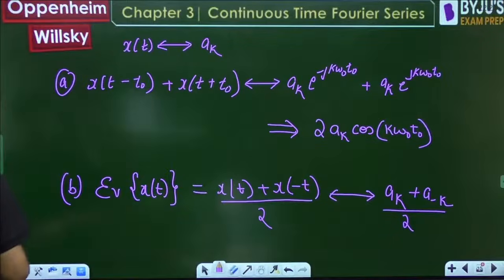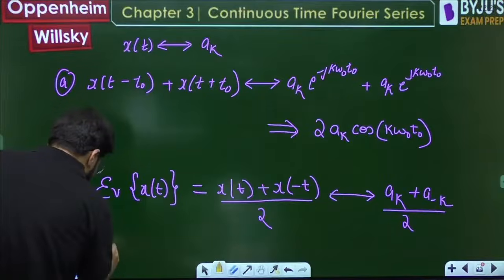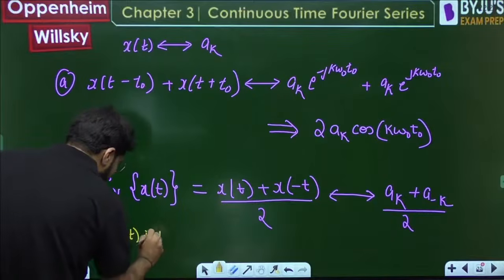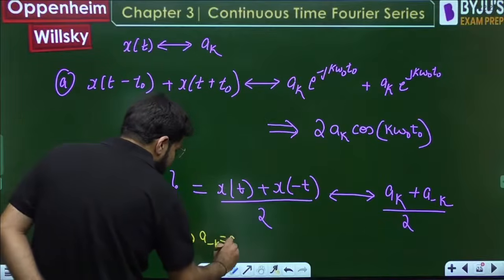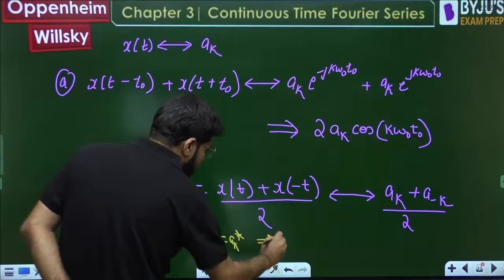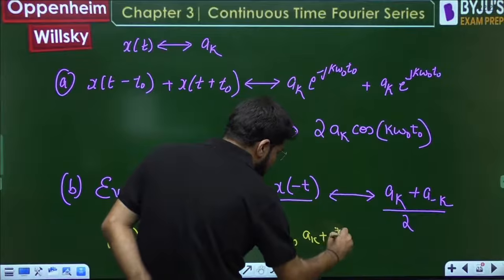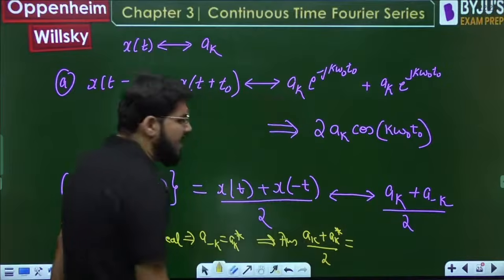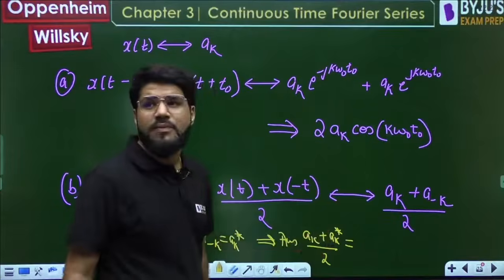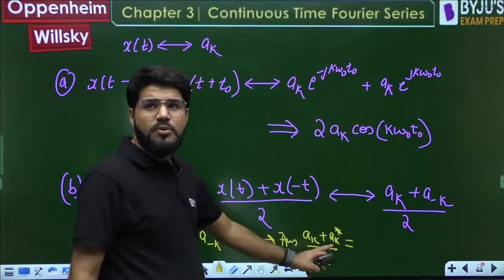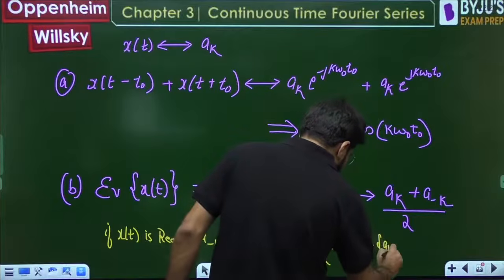Now let me add something. If xt is by chance a real signal, then your result will be applicable. If xt is real, then a minus k is ak star, and your answer will be ak plus ak star divided by 2. When a signal is added with its conjugate, only twice the real part comes. X plus jy, x minus jy, you get 2x, since jy minus jy cancel, and 2x upon 2 is x, meaning the real part of ak.